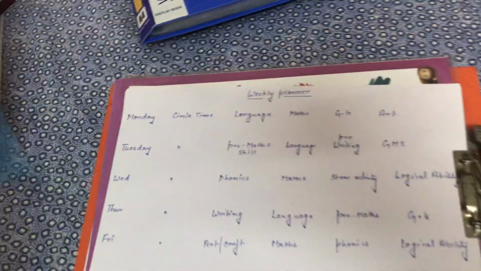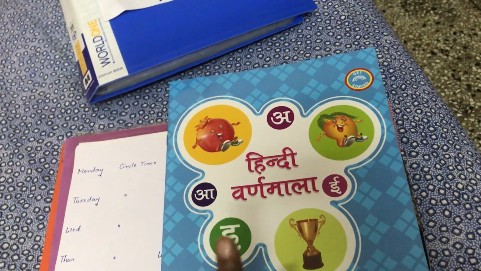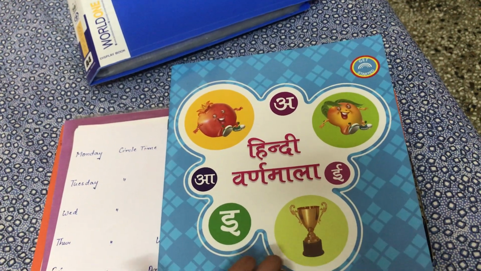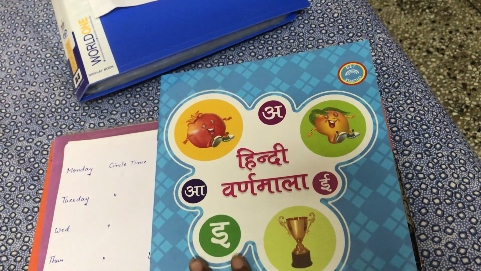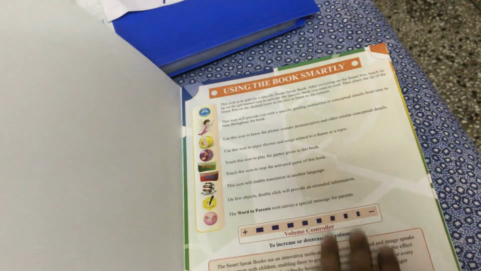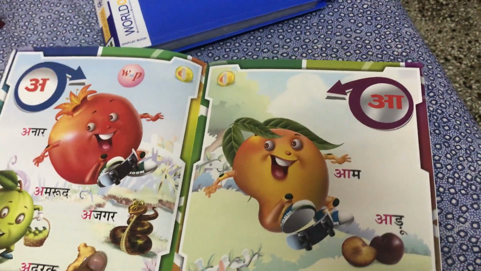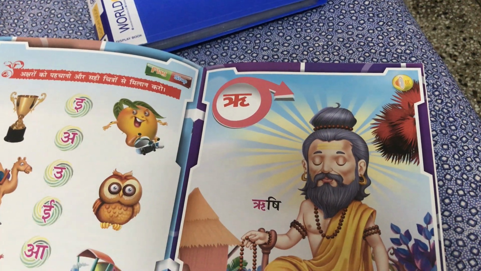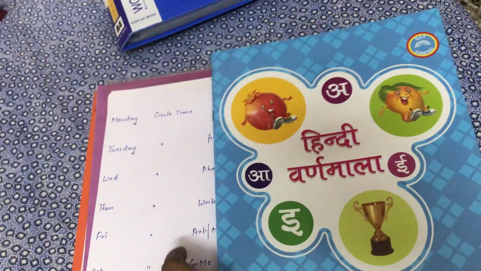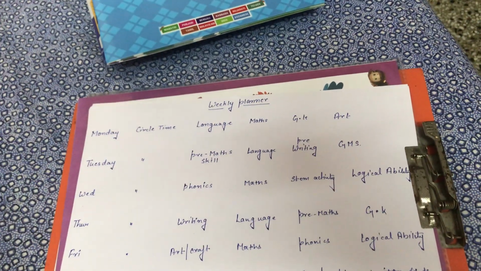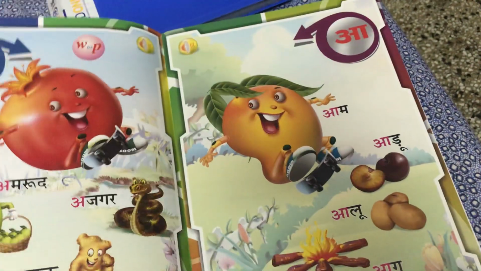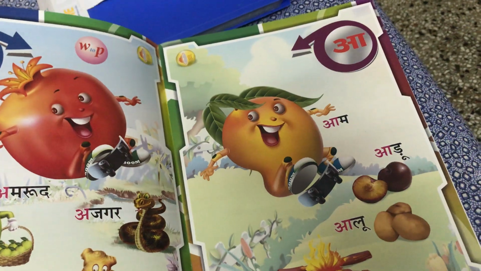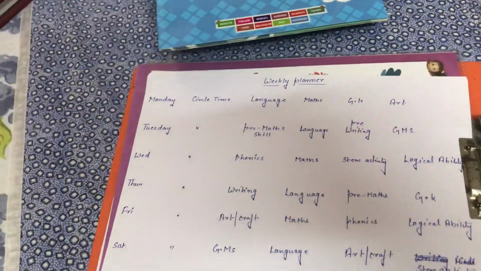If I talk about the Hindi part, I have this book in Hindi as I have just started. In Hindi we will talk only about swar, not vyanjan. I will just do the swar with her, like a. We will be doing this swar and also the sequencing. So we will work on Hindi like this, not the tracing part, because as you know in Hindi these are a little bit difficult for her at this stage, as she is 2.8 years now. So I will work on them later on.